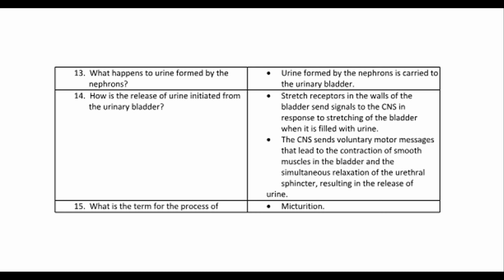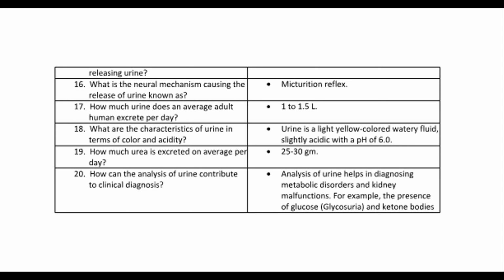15. What is the term for the process of releasing urine? Micturition. 16. What is the neural mechanism causing the release of urine known as? Micturition reflex. 17. How much urine does an average adult human excrete per day? 1 to 1.5 L. 18. What are the characteristics of urine in terms of color and acidity? Urine is a light yellow-colored watery fluid, slightly acidic with a pH of 6.0.